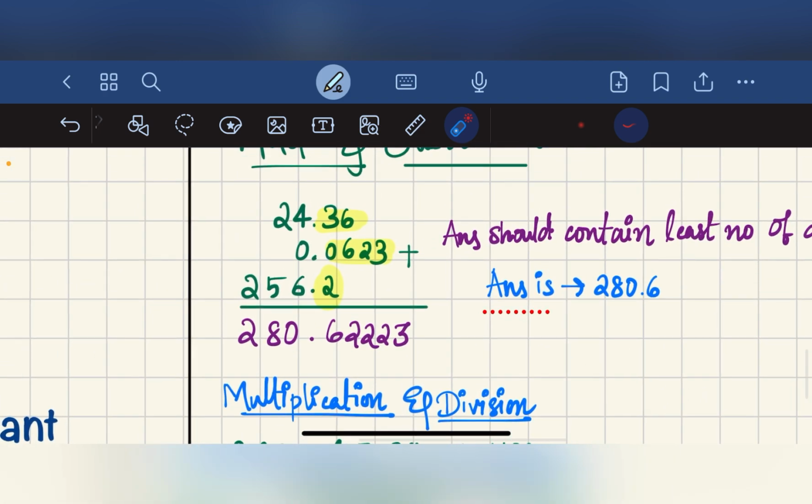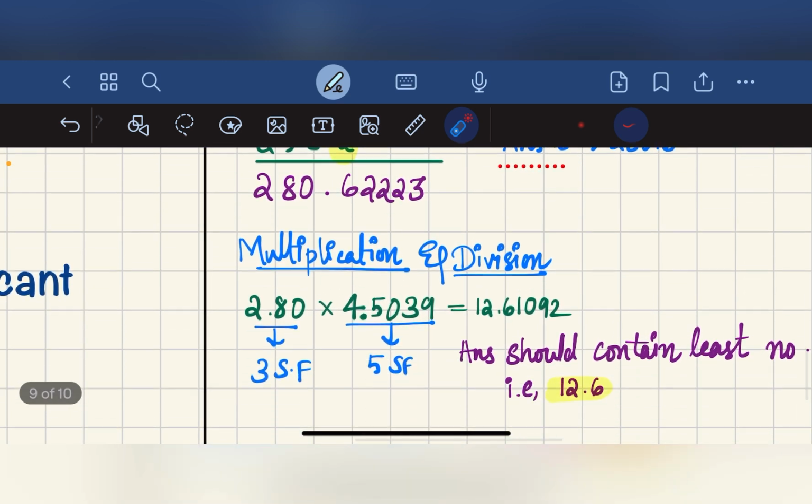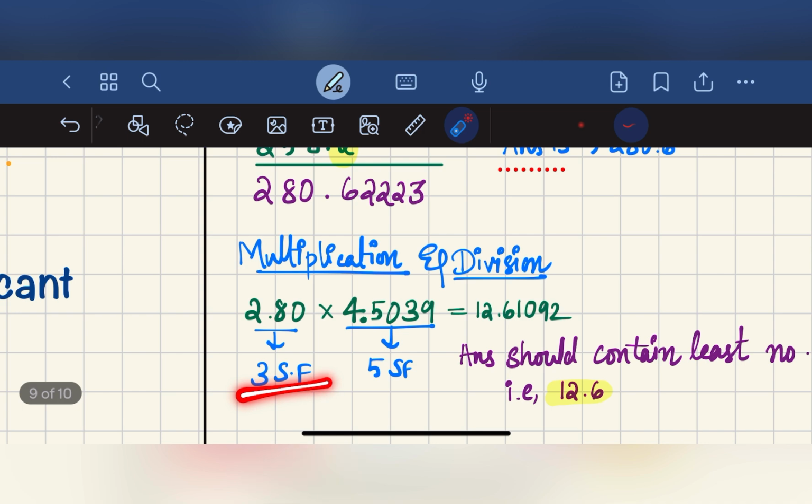In addition and subtraction we consider only the digits after the decimal place, that is here 2, here 3, and here 1. So the answer should also contain the least number, that is 1 digit after the decimal place. But in the case of multiplication and division we have to consider the total number of significant figures: 3 here, and 5 here. So the answer should contain 3 significant figures, that is 12.6.